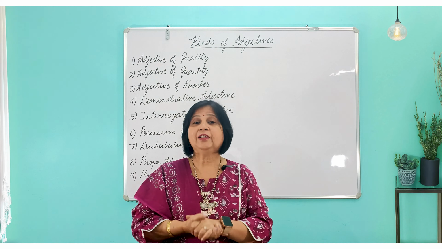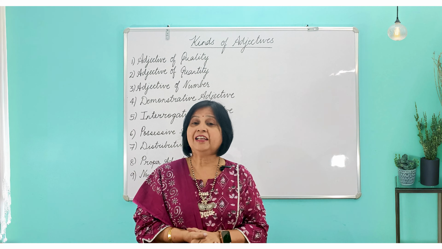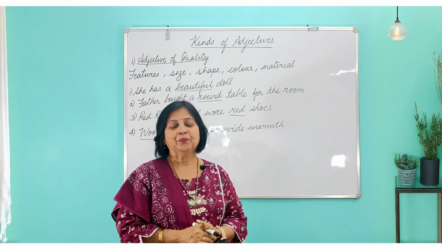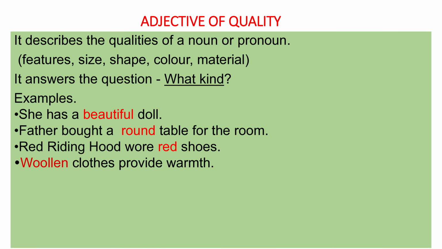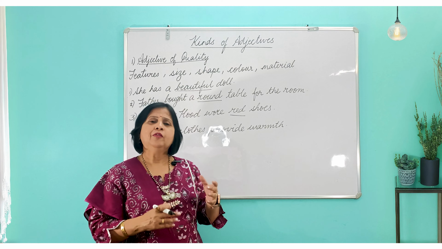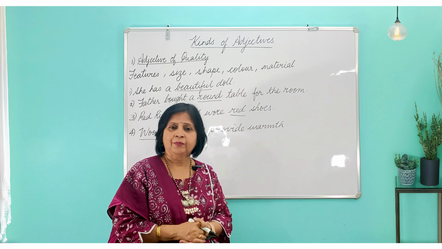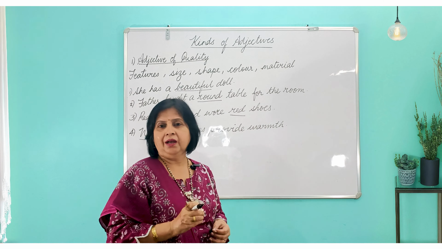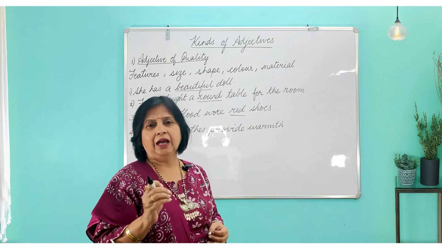And the first kind of adjective is adjective of quality. Adjectives of quality describe the size, shape, color, material, features like how it looks. Most importantly, pick up the noun and ask the question what kind, and you will get your answer as an adjective of quality.